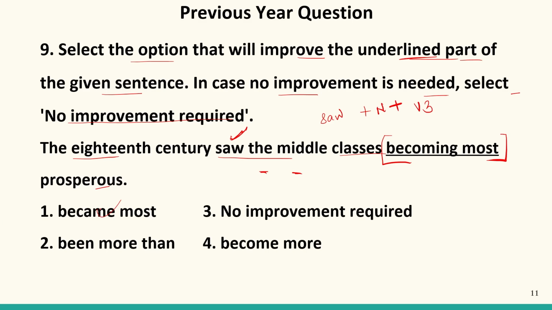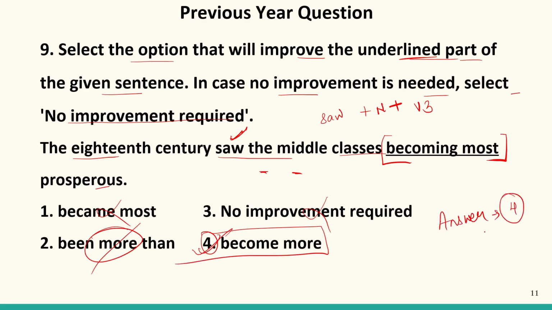So in this case, became most, no. No improvement will not be the answer over here because the part is already incorrect grammatically. Been more than, no. It should be become more. So fourth will be the correct answer. So our answer will be 4, that is become more. So the correct sentence will be: the 18th century saw the middle classes become more prosperous. So this will be the correct sequence.